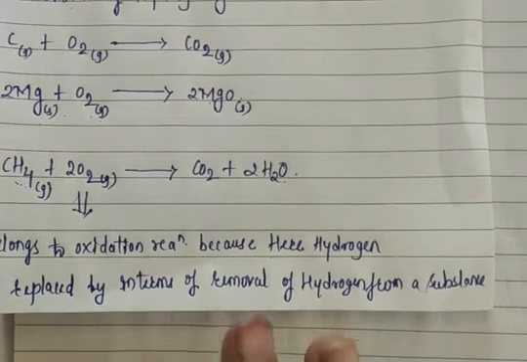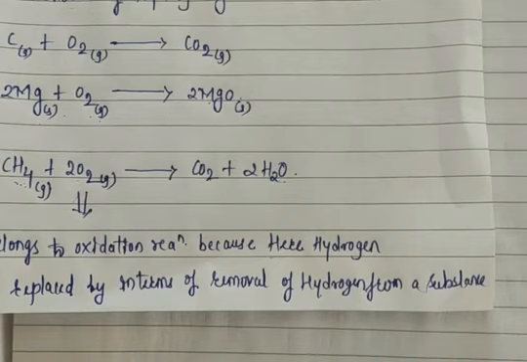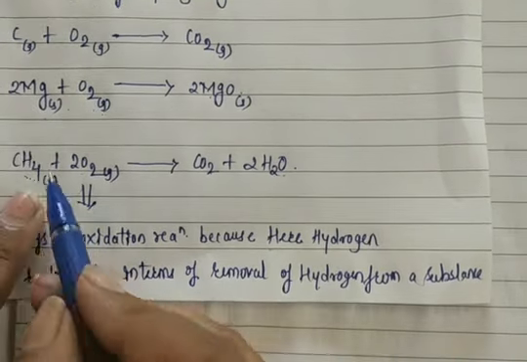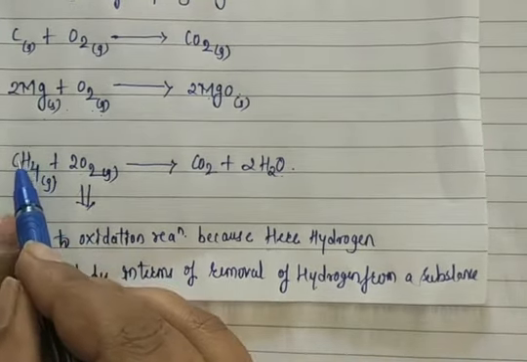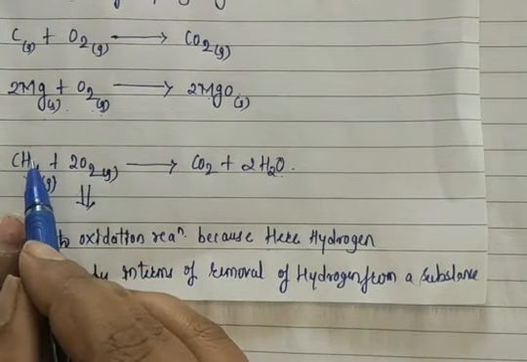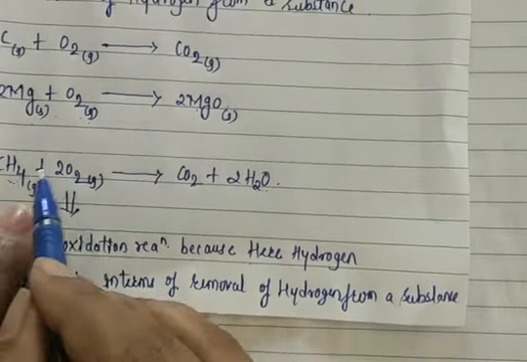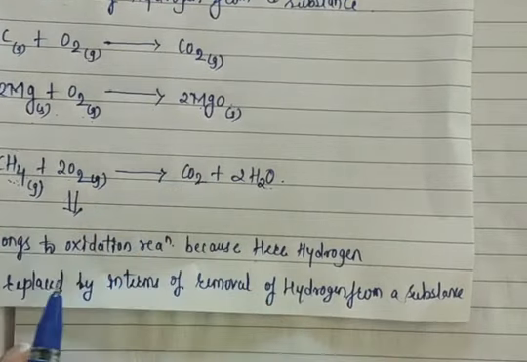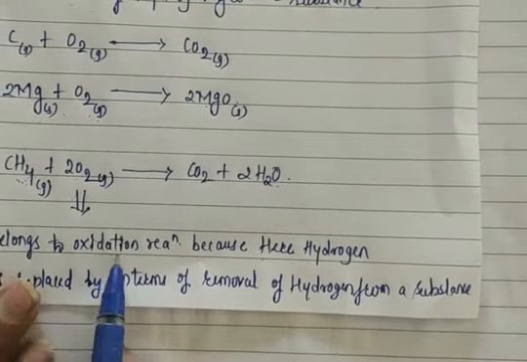Because in general we know the addition of oxygen is called oxidation. Also the removal of hydrogen is also called oxidation. So here I removed this hydrogen, and hydrogen is replaced with oxygen. So what is formed here? CO2.